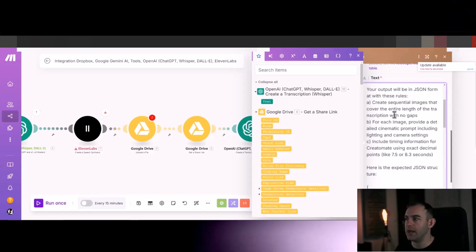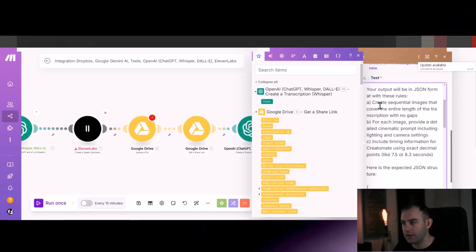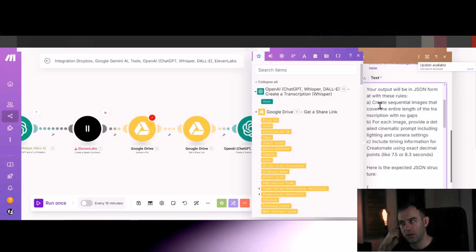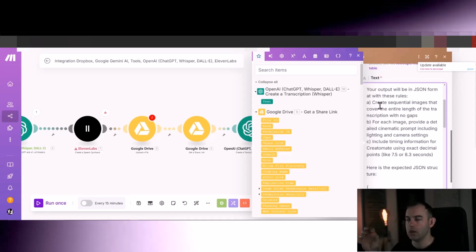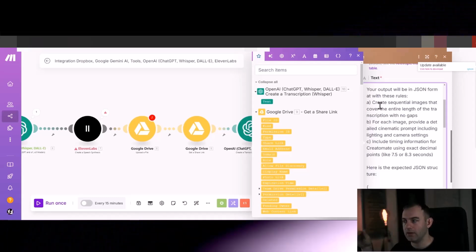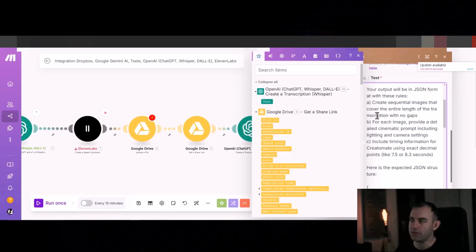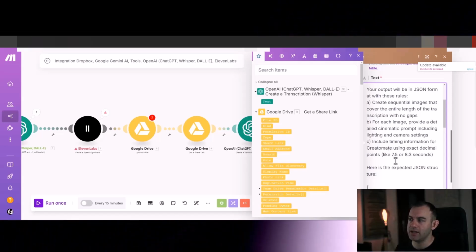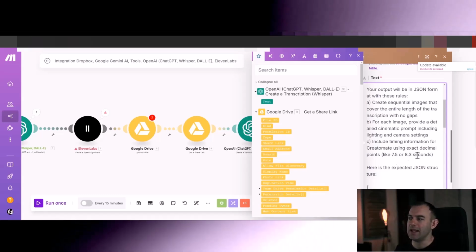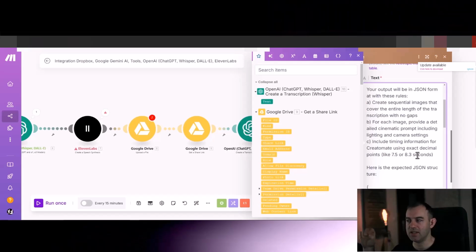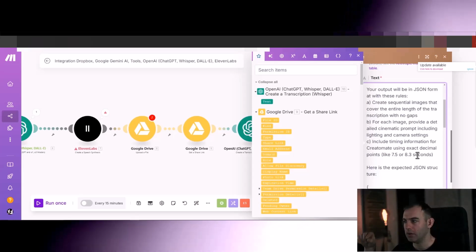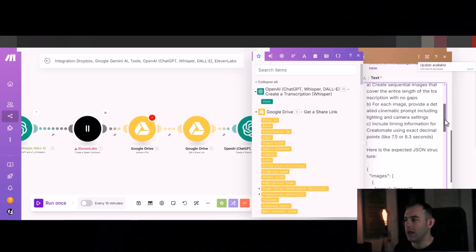There are a few rules to that. Those images will have to cover the entire length of the video. So we are not only asking Claude to generate the image ideas, but also to work out the timings for those images in reference to the transcription. For each image, provide a detailed cinematic prompt, and include timing information for Creatomate using exact decimal points like 7.5 or 8.3 seconds. That's because if I don't say to use decimal points, it will try to stick to round numbers, and Creatomate can handle a few decimal points.